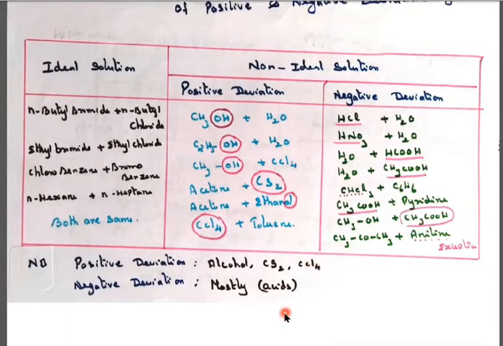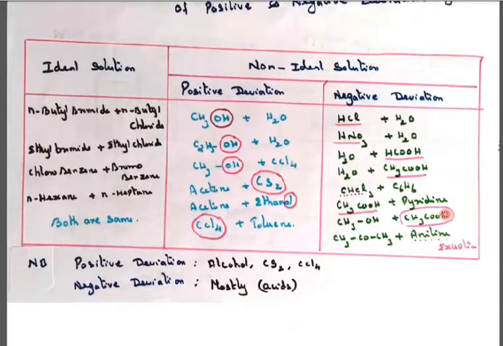If it is a negative deviation, it is mostly acids: hydrochloric acid plus water, nitric acid HNO3 plus water, hydronium ion plus formic acid, water plus acetic acid, chloroform plus benzene, acetic acid plus pyridine, alcohol plus acetic acid.